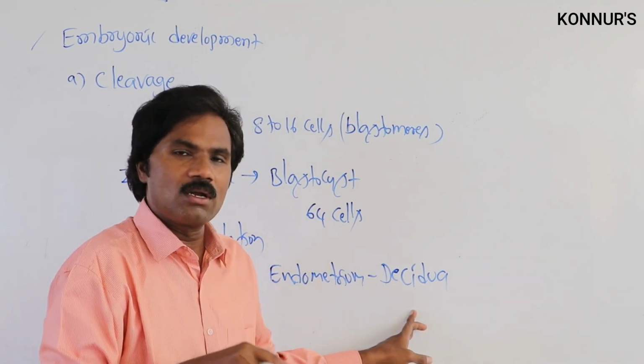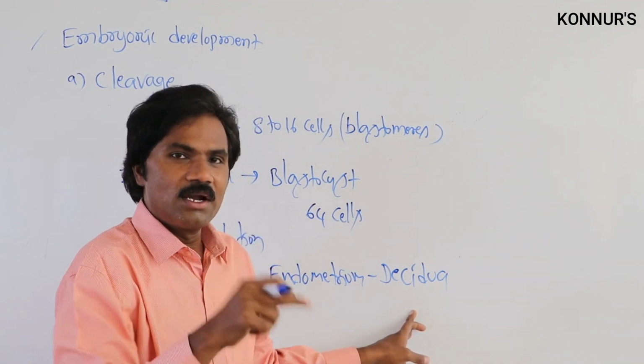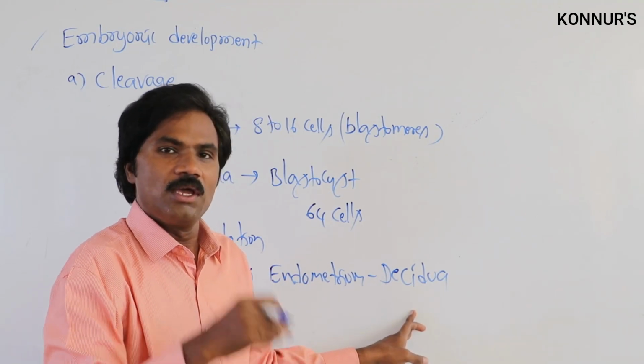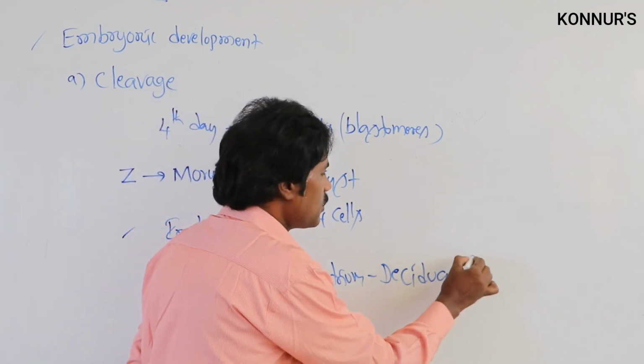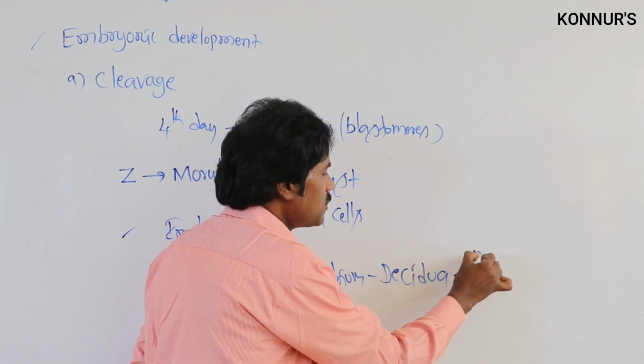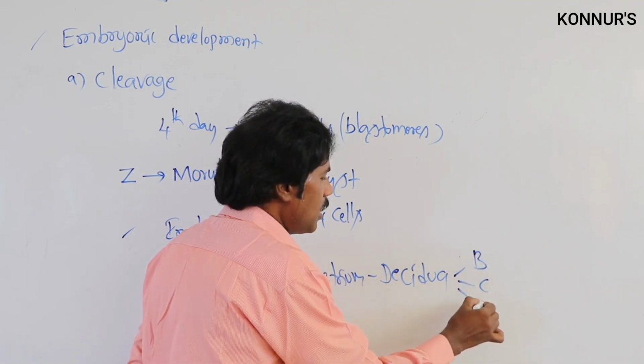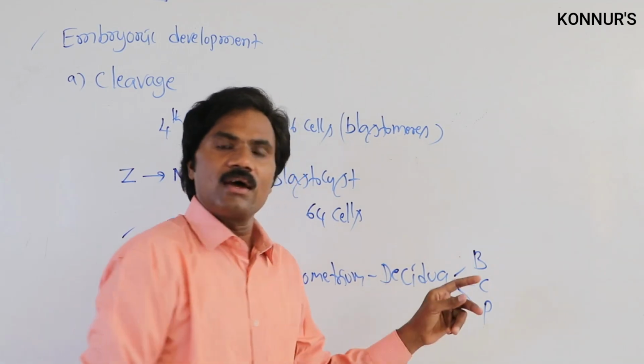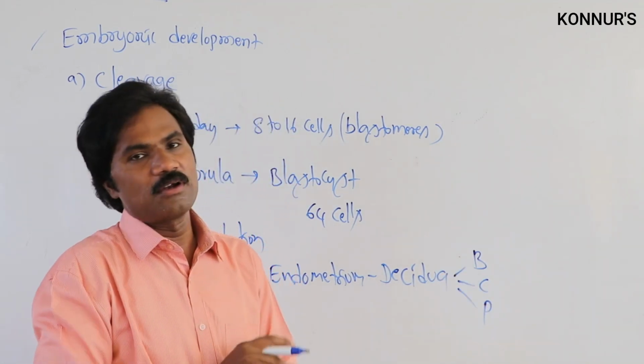According to their position, it is present as decidua basalis, decidua capsularis and decidua parietalis.